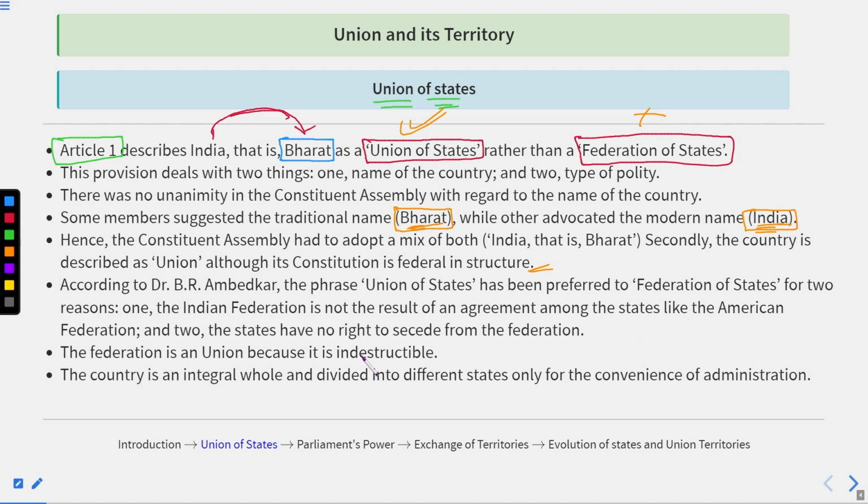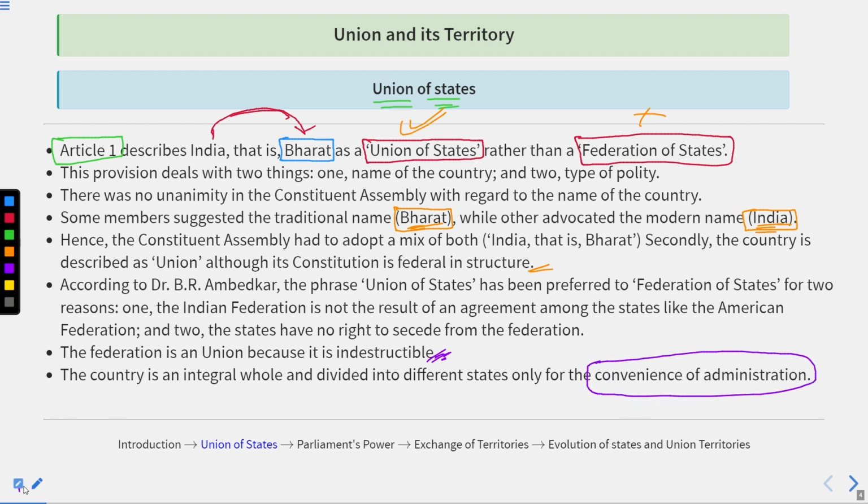Secondly, no state has the right to secede from the federation at any time. All right. So the federation is a union because it is indestructible. Why? Because no state could leave India. The country is an integral whole and is divided into different states only for the convenience of administration.